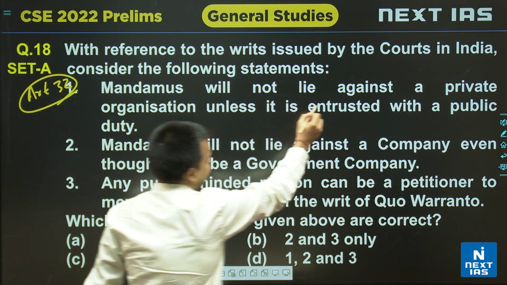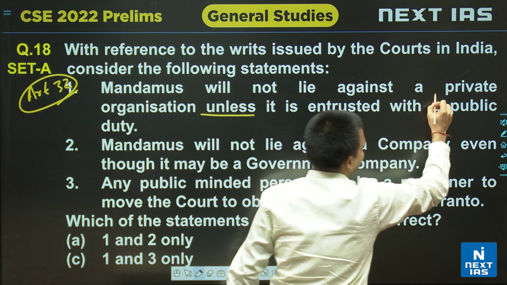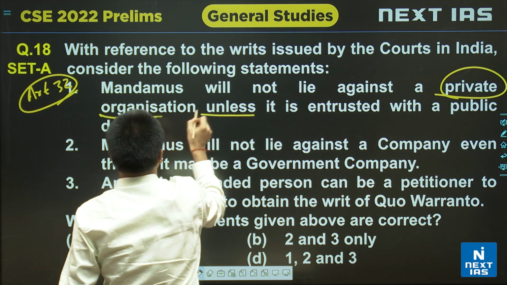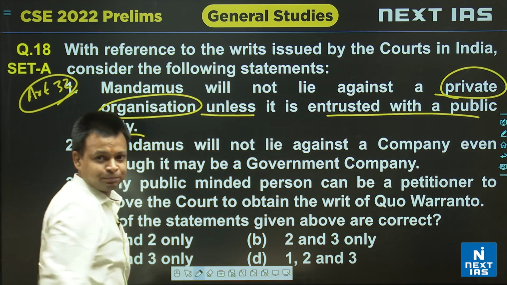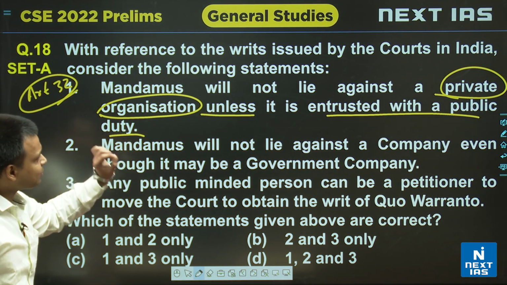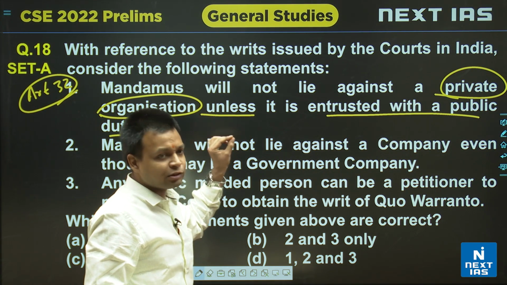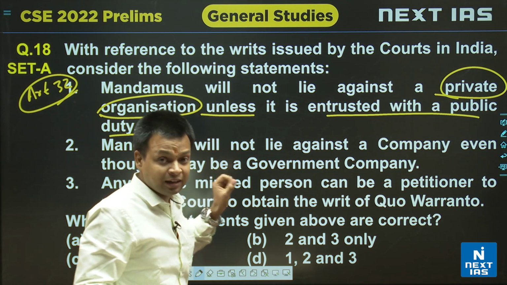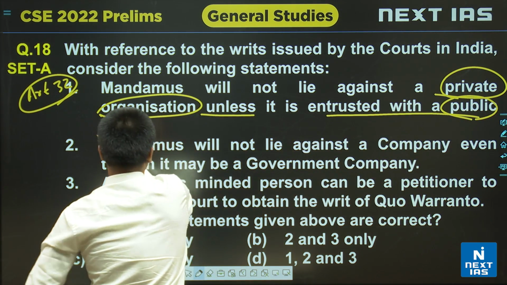Mandamus will not lie against a private organization unless, so what are the key words? Private organization, unless it is entrusted with a public duty. So what is the statement saying? It is saying that mandamus is not issued against a private organization unless it is entrusted with a public duty.